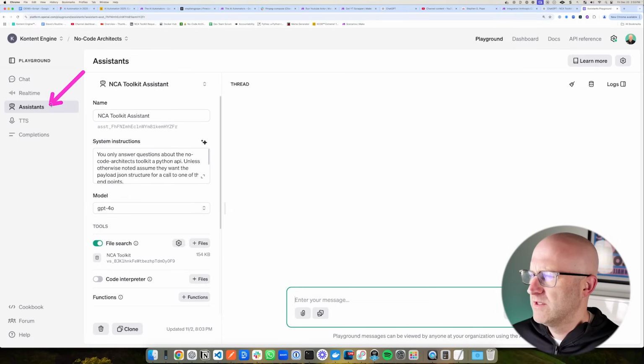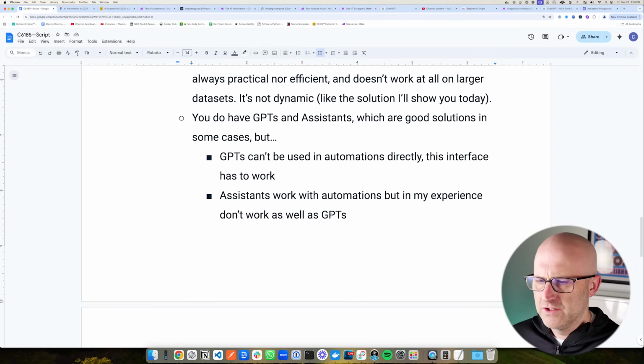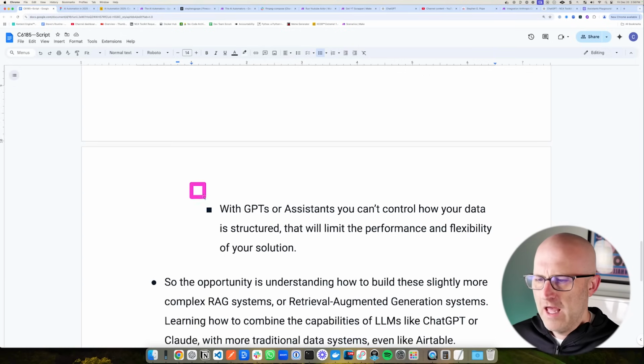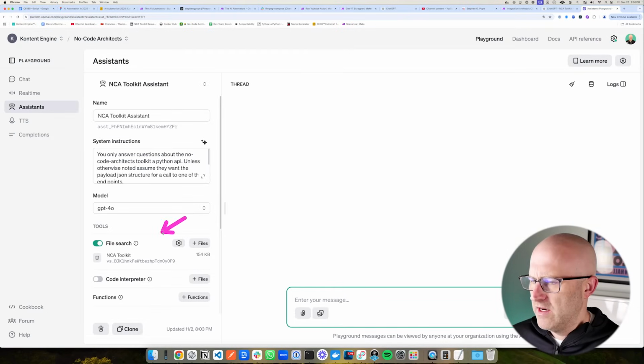You can build out your own custom GPT assistants in the OpenAI playground. You can upload your own knowledge base. You can define how that assistant should behave using the system instructions. But in my experience, these assistants just don't work as well as GPTs. And with GPTs or assistants, you can't really control how the data is structured, and that will limit the performance and flexibility of your solution. So when I upload data here into the assistant, I can't really control what type of database is being used here or how everything is indexed. So I really have to rely on however they decided to do it.